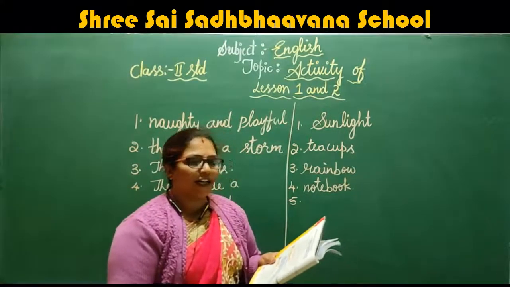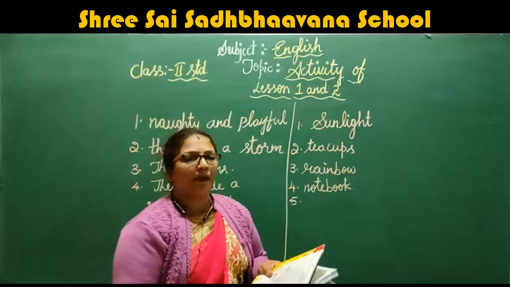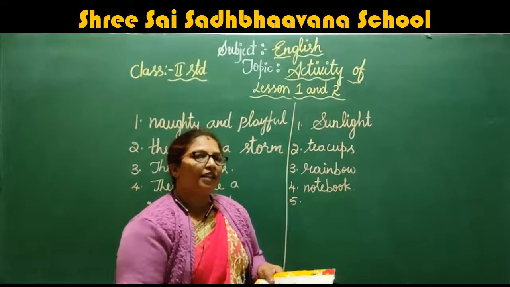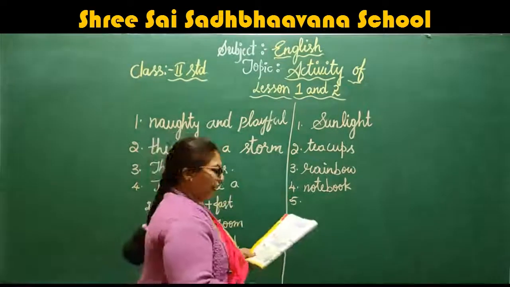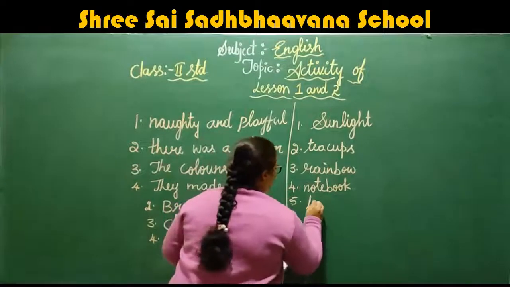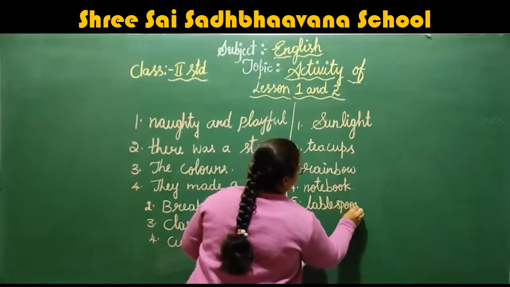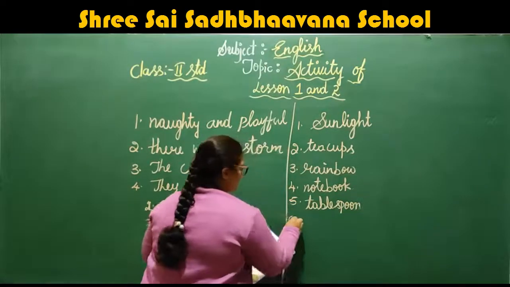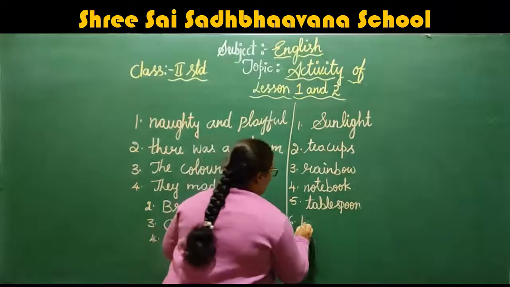Next, take one dash of this medicine. So only two are remaining, bus stop and tablespoon. In which can we take medicine? In a spoon, right? So what should you write there? Tablespoon. Sixth one, the bus did not stop at the bus stop.